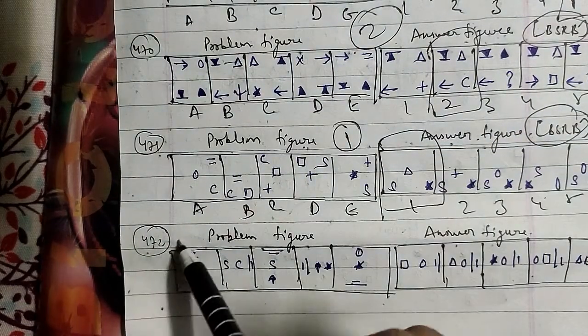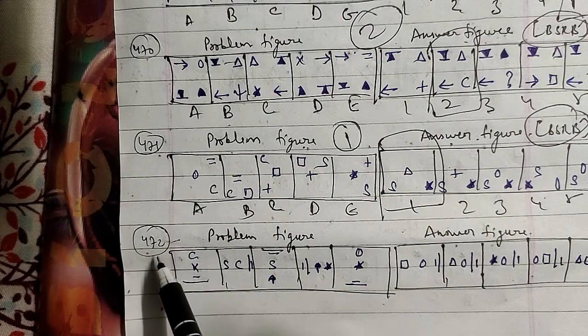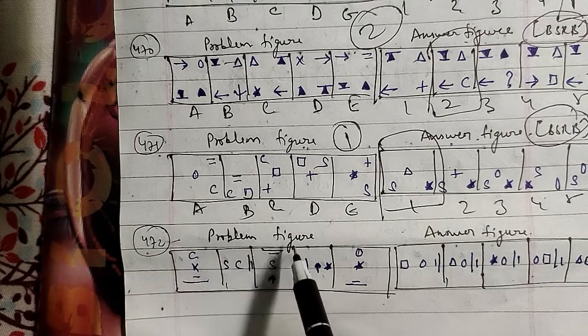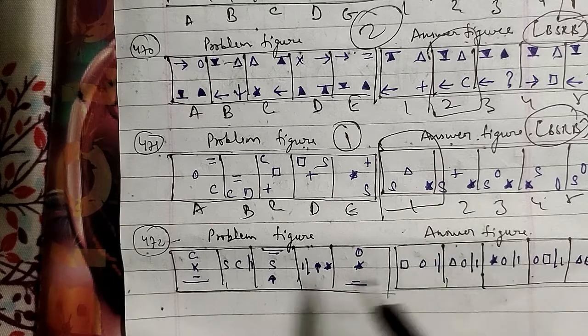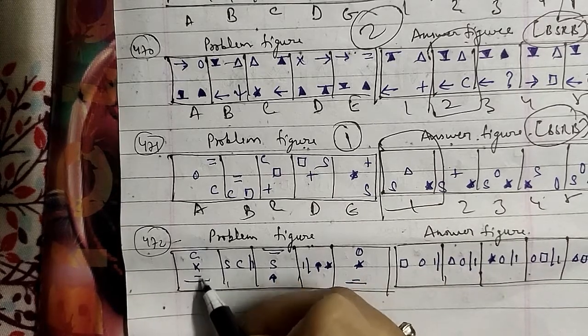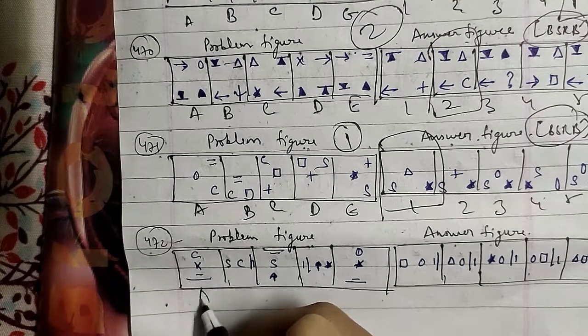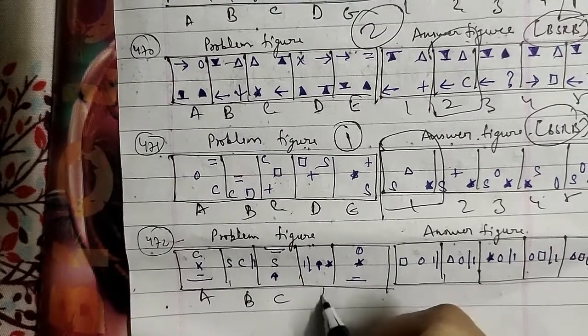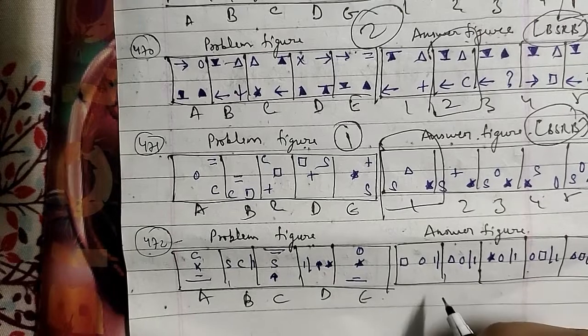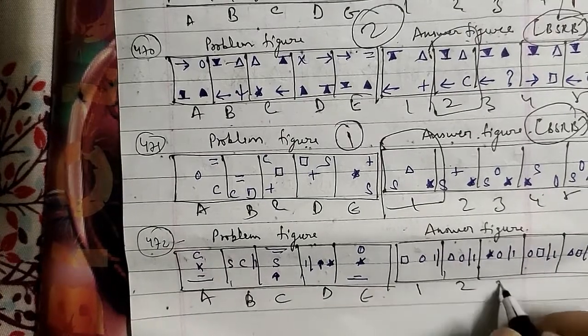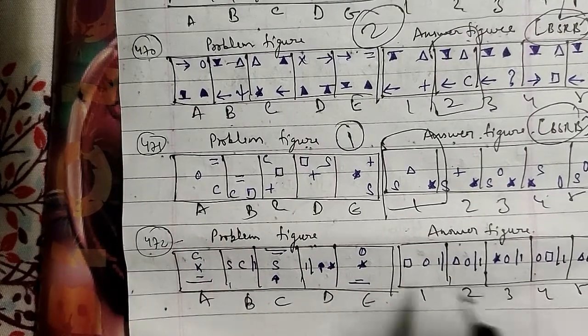Let's go ahead with another one, the 472nd question of the session. These are the problem figures and these are the answer figures, where we have a C, multiply, and these bars, represented as figures A, B, C, D and E. These are figures 1, 2, 3, 4 and 5 respectively.